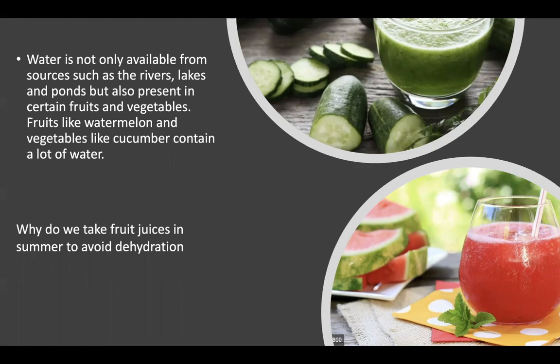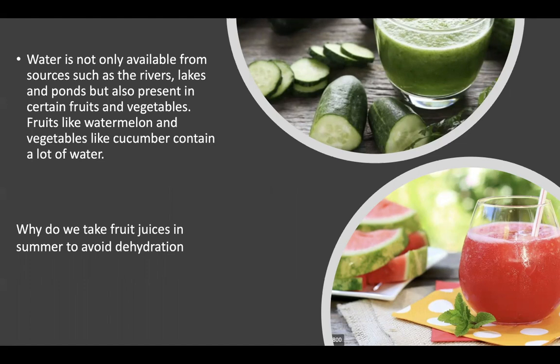Watermelon and vegetables like cucumber contain a lot of water. So among vegetables and fruits, some contain more water, some contain less. If you cut a vegetable or fruit and touch the surface, we feel it is wet. That indicates the vegetable contains water.